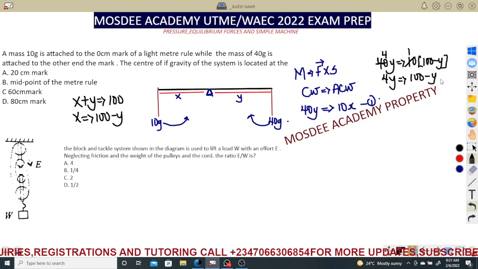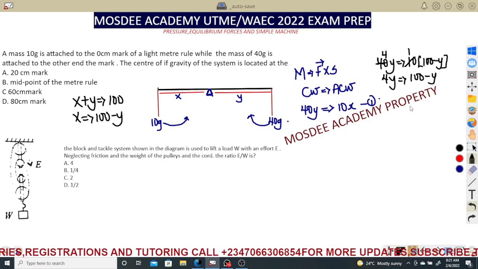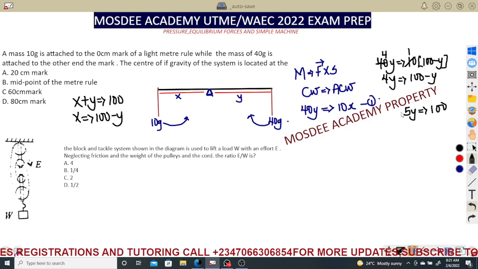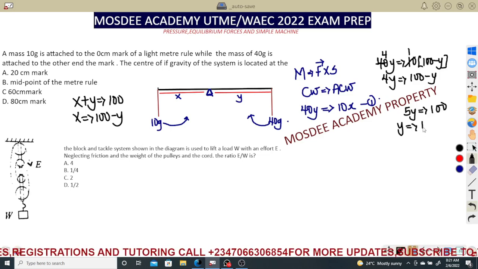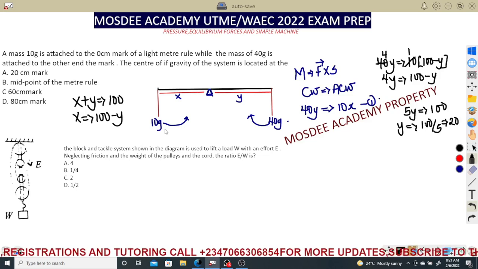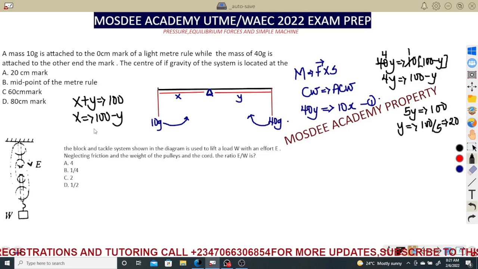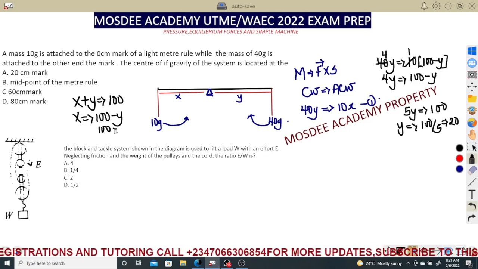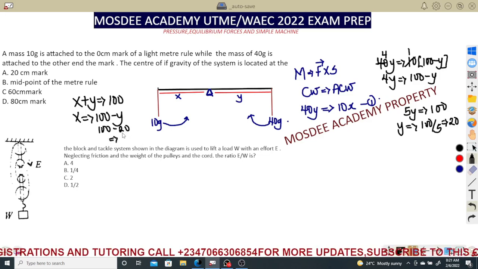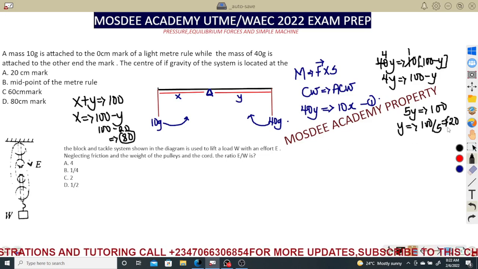So from simplification, I can say 5y equals 100, because if this comes to this side, it is going to give me 5y equals 100. Simplification is going to give me y equals 100 over 5, and that equals 20. So if y is 20, x is 80, because x is 100 minus y. So 100 minus 20, that is 80. So I have 80, I have 20.